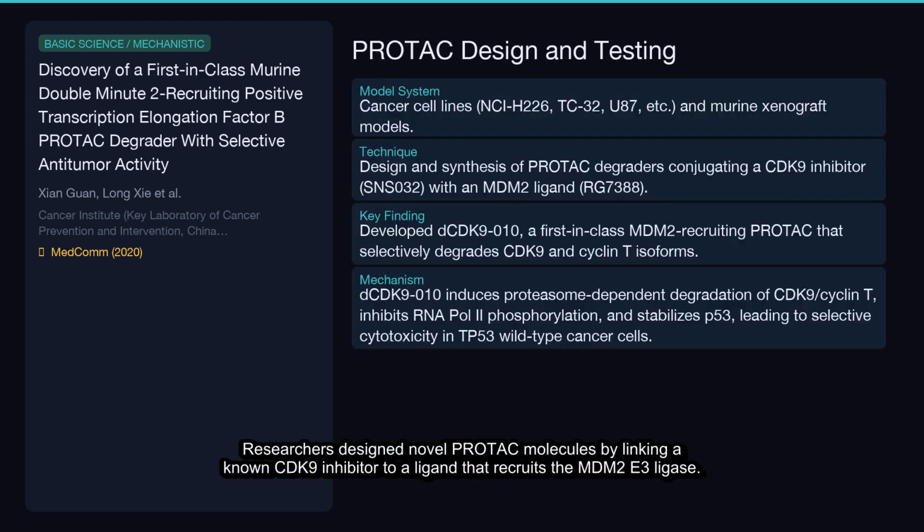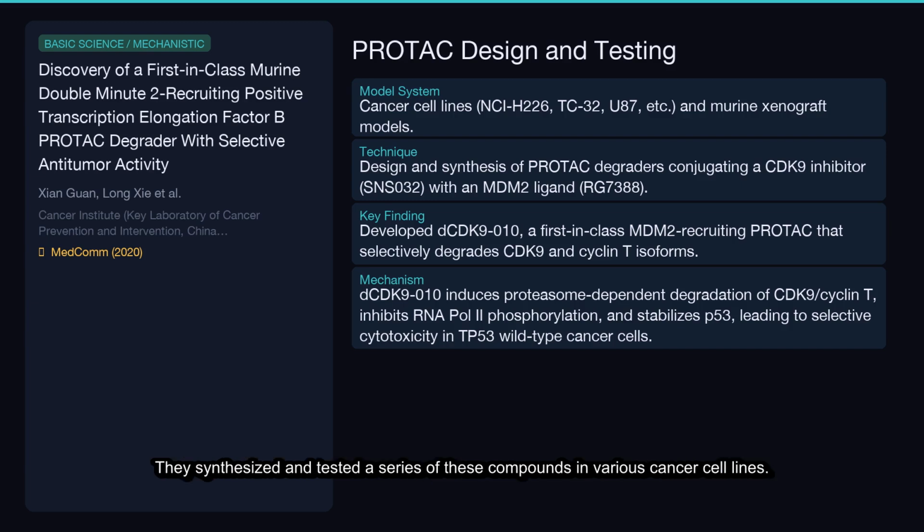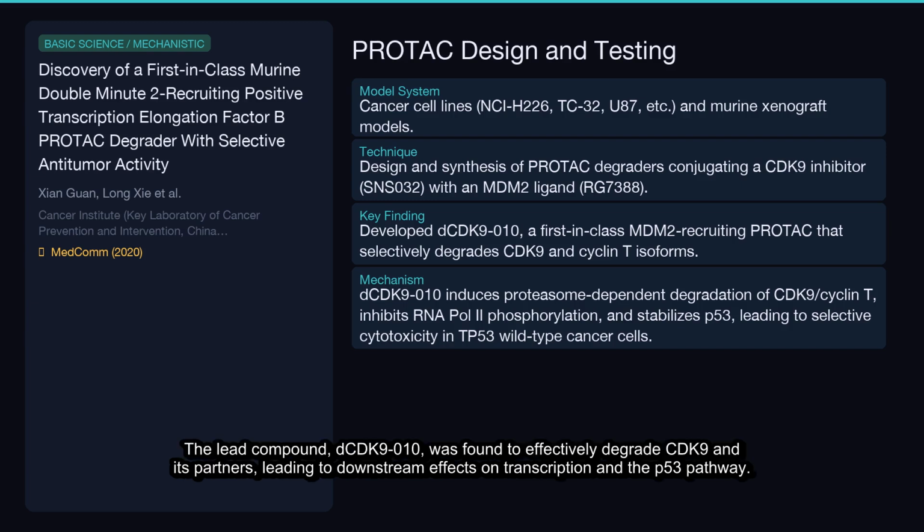Researchers designed novel PROTAC molecules by linking a known CDK9 inhibitor to a ligand that recruits the MDM2 E3 ligase. They synthesized and tested a series of these compounds in various cancer cell lines. The lead compound, DSDK9-010, was found to effectively degrade CDK9 and its partners, leading to downstream effects on transcription and the p53 pathway.